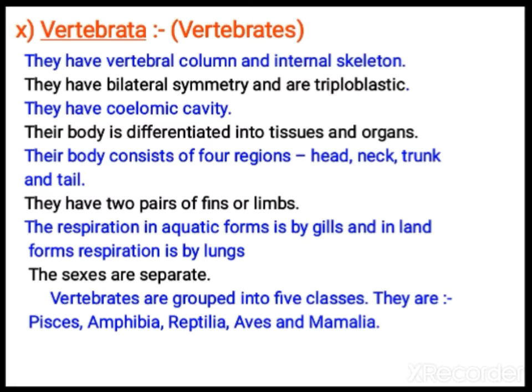The respiration in aquatic forms is by gills. In land forms, the respiration is by lungs. Here, male and female organisms are separate. They are divided into 5 classes. They are fishes, amphibia, reptilia, aves and mammals.